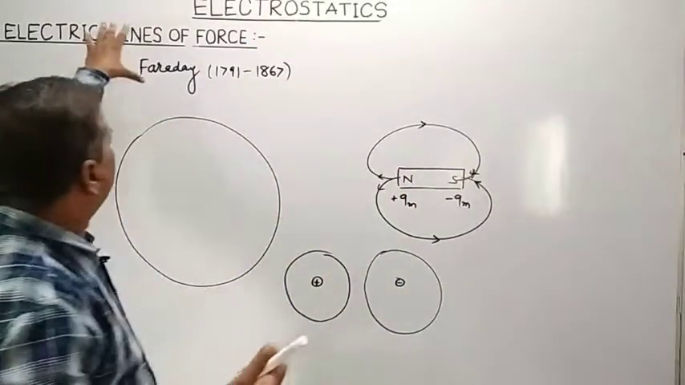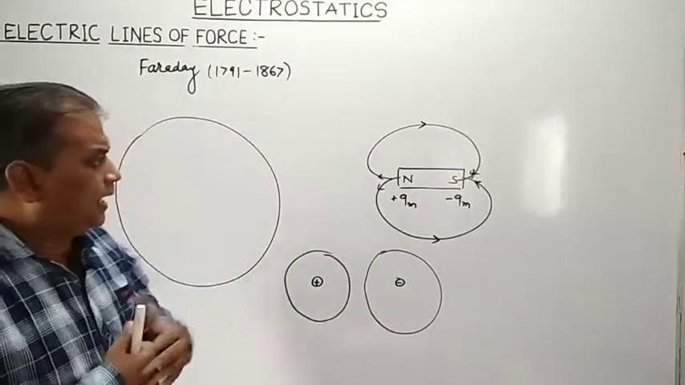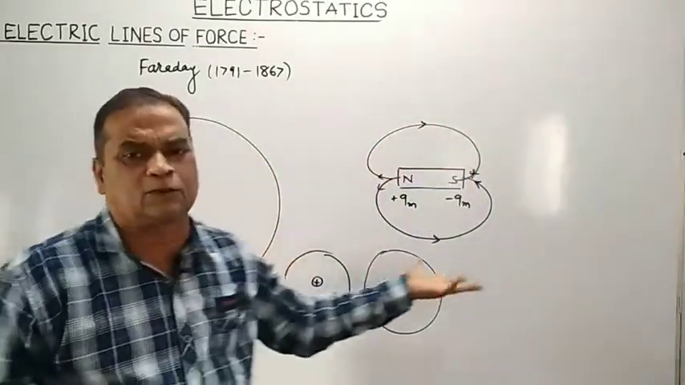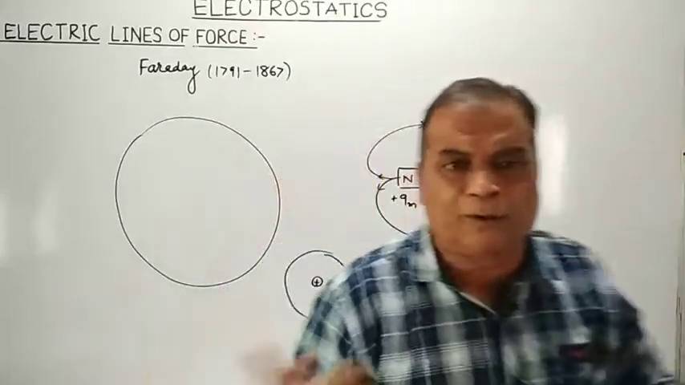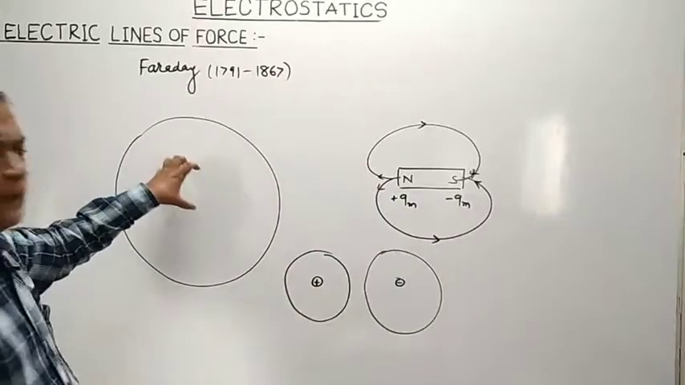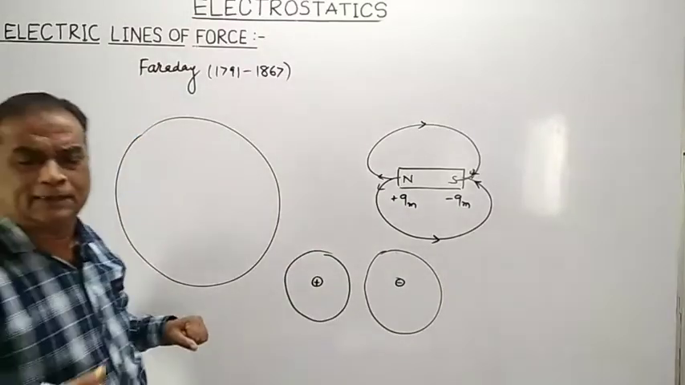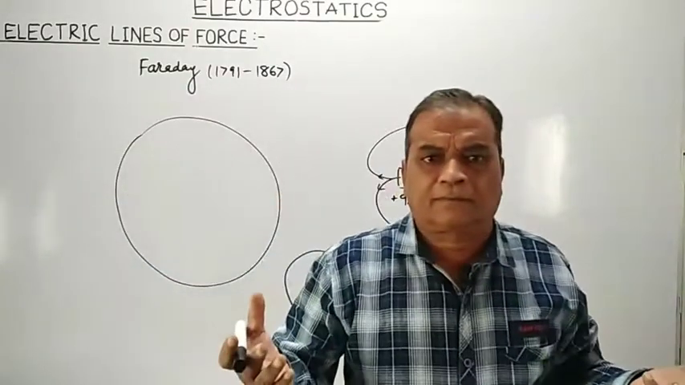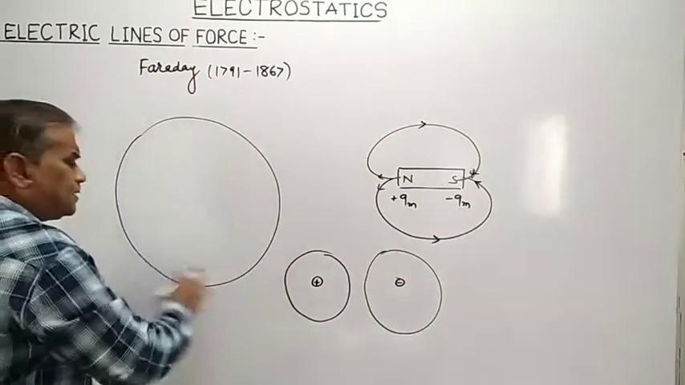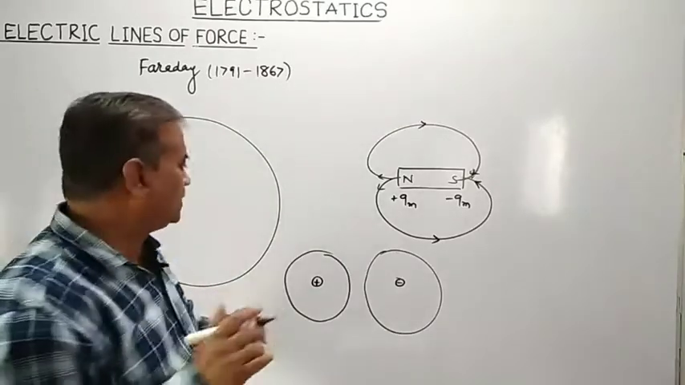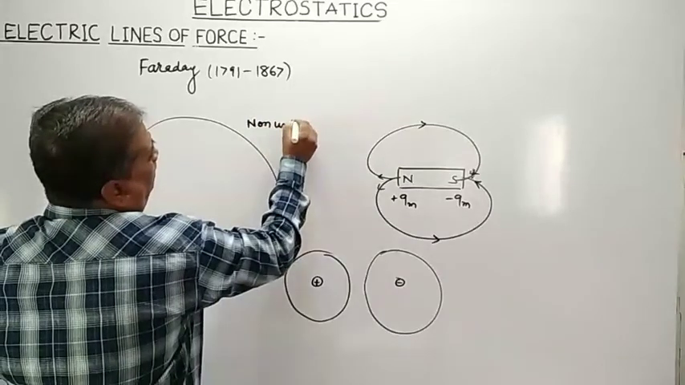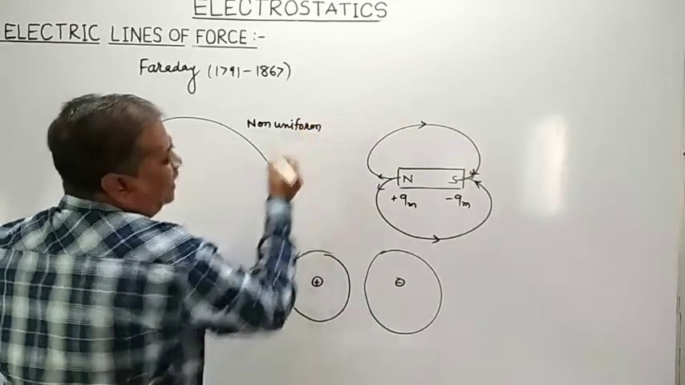So according to Michael Faraday, as a magnetic field is made up of magnetic lines of forces, the electric field is also made up of what? Electric lines of forces. Then how are these electric lines of forces produced? Suppose this is a region of electric field which is a non-uniform electric field.